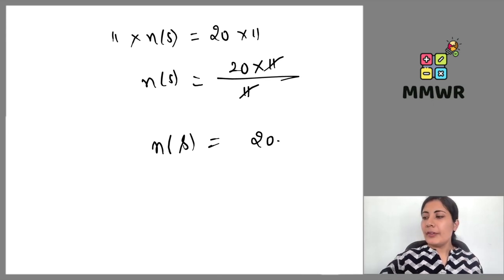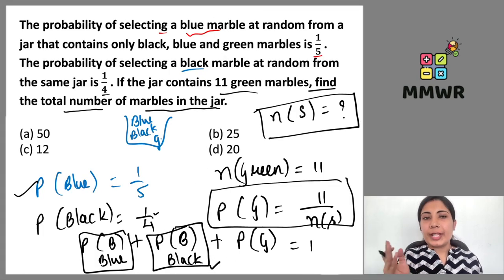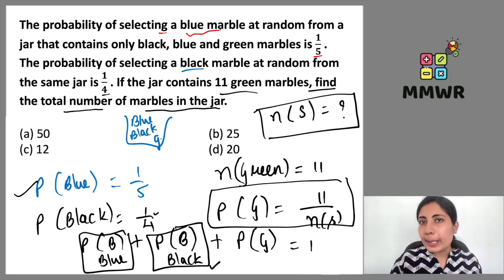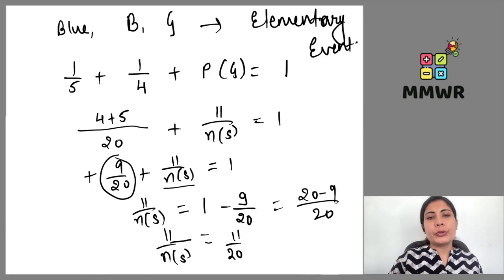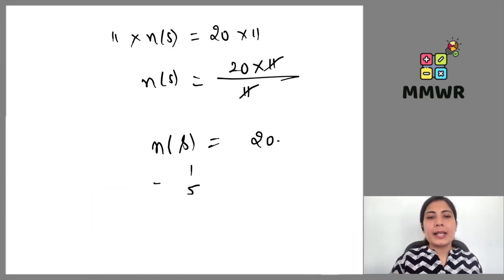How many marbles do we have? 20 marbles are there. So the total number of marbles is 20, and blue color marble probability was 1 upon 5, so we can substitute the value here. If they were asking us to find the number of marbles of black color and blue color, then we would have to do this process as well. But they are not asking us to get this, that is why we can skip this process. They are just asking us to get the value for the total number of marbles.